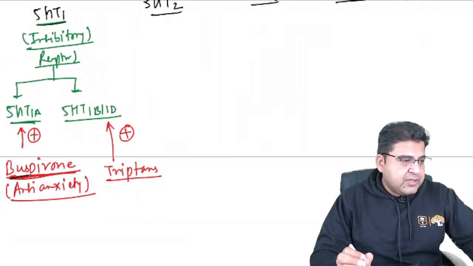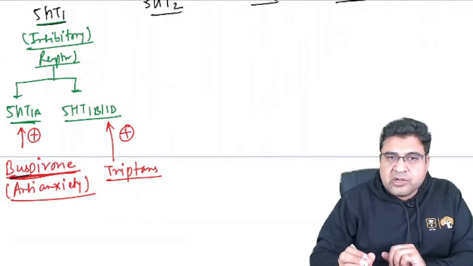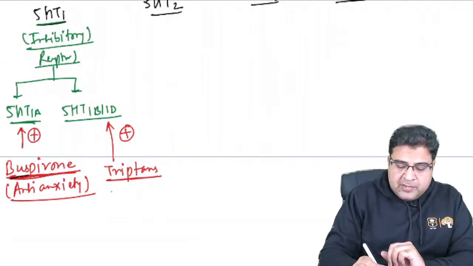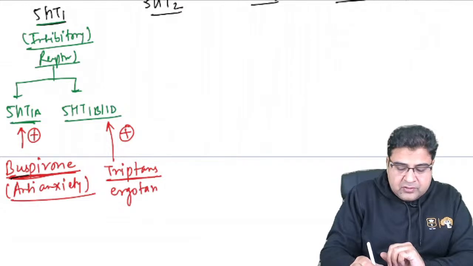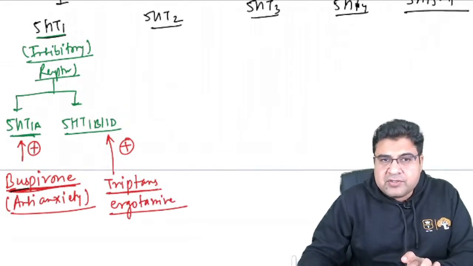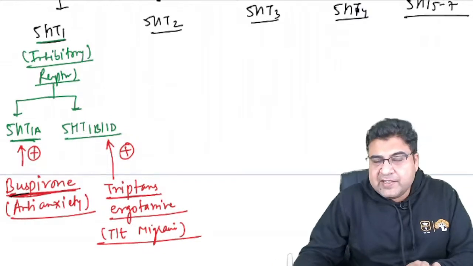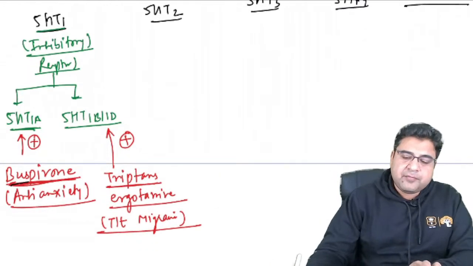I'm also checking the Telegram group side by side, so in case you have any doubt, you can type over there also. So triptans and the ergot derivatives, the drug being ergotamine, act on serotonin 1B, 1D receptors, and these medicines are given for the treatment of migraine. These medicines we use for the treatment of migraine.